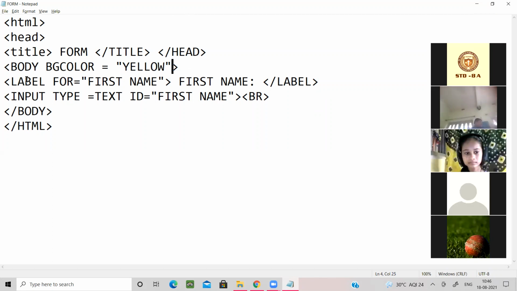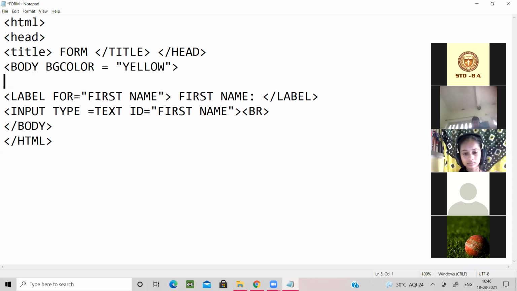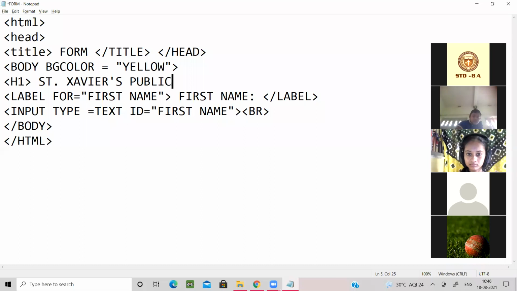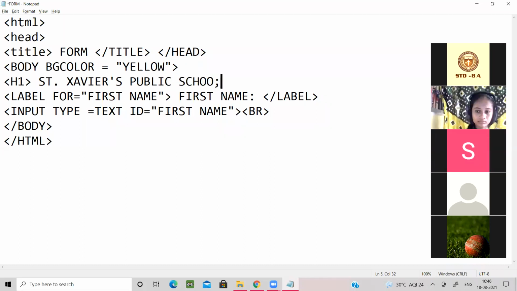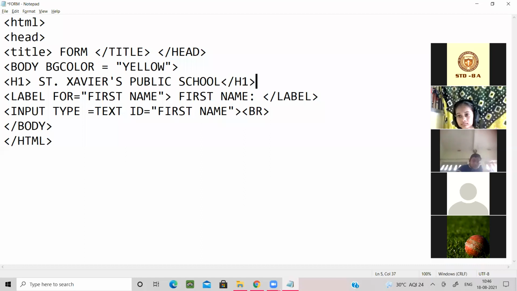Now here, suppose I am going to give one more heading, H1. Suppose this is your school admission form, so I can make the form like that. Saint Xavier. Don't write, I will give you much time to write the code. Heading tag, this is level 1. I will tell you right now how it is working.